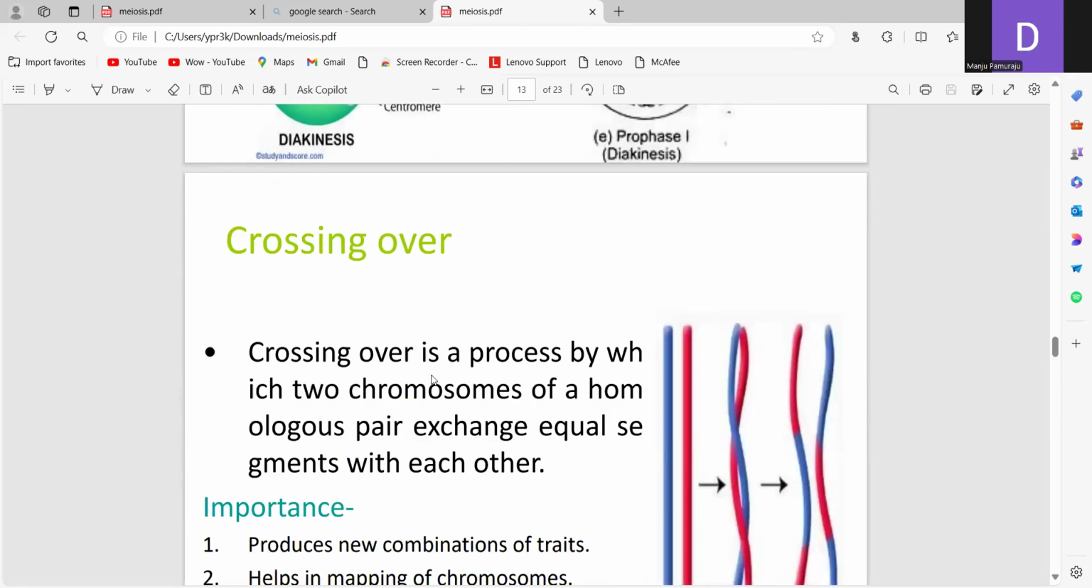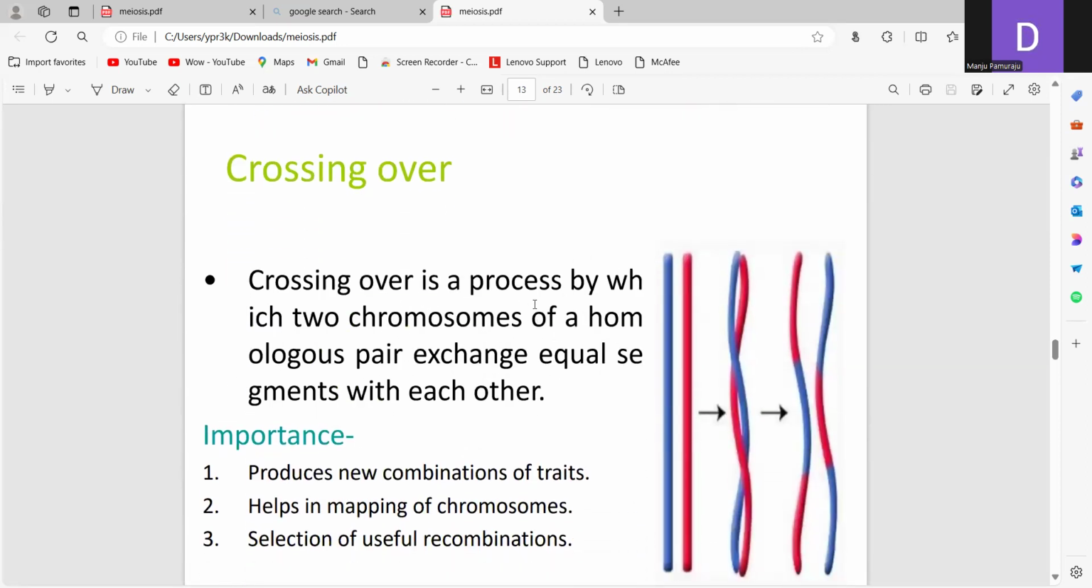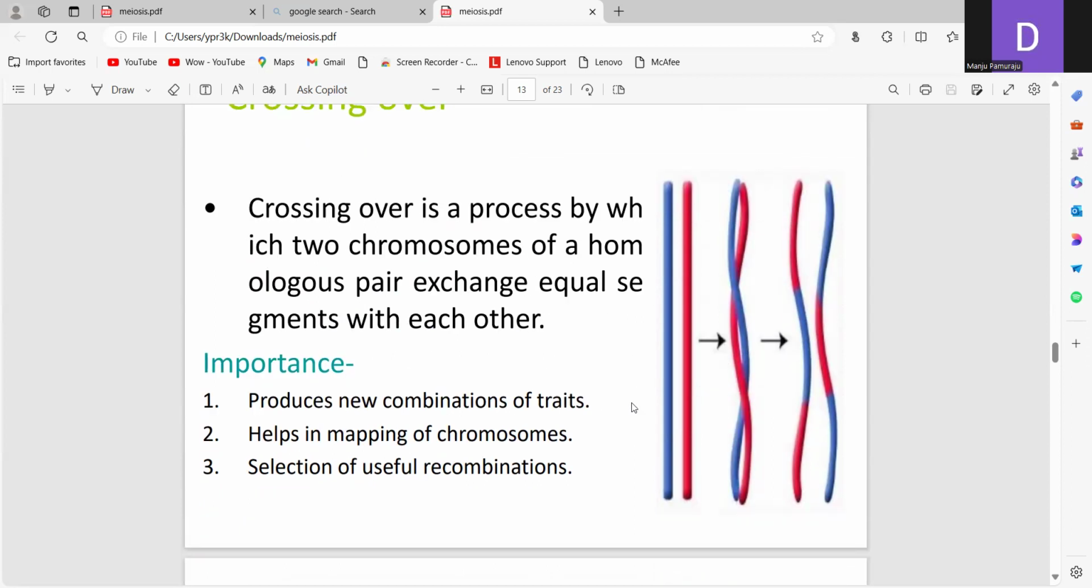So crossing over is a process by which two chromosomes of the homologous pair exchange equal segments with each other. Here these are the two chromosomes, and this point is called a chiasmata. In this place only, the exchange of the genetic material takes place. This material will be attached here, and the same segment will be attached here. So it is called the exchange of the genetic material, that is, crossing over.